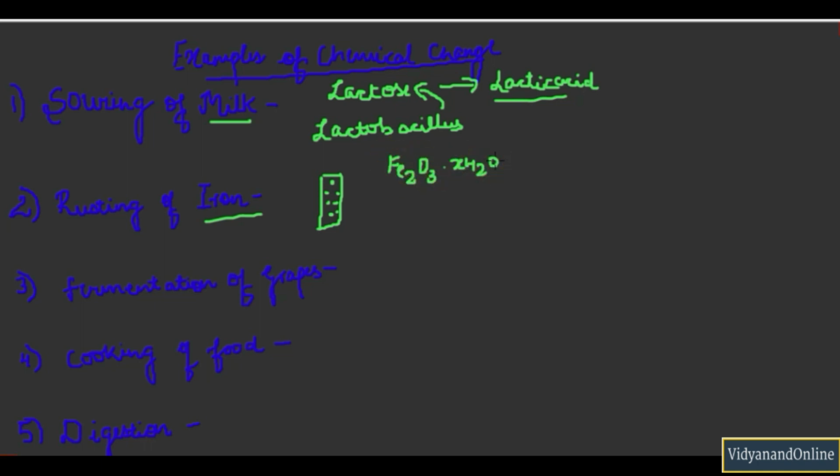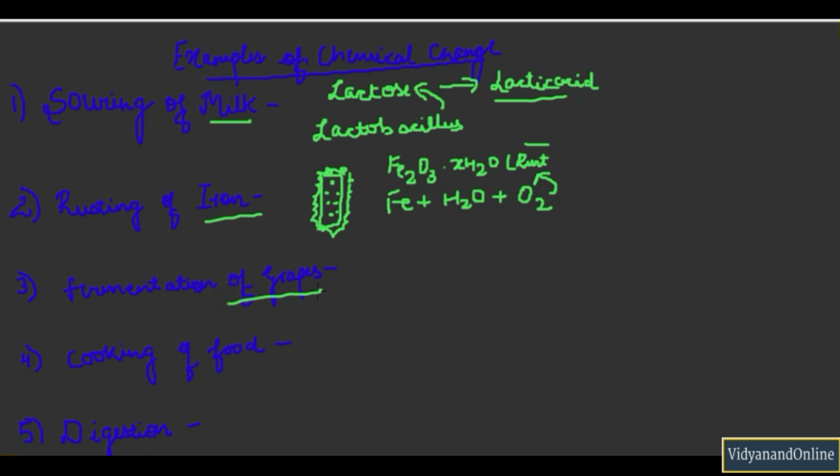This is called rust, which is orange in color. So this pure iron gets covered with rust here. Iron reacts with water present in the air and the oxygen present in the air and forms rust. The property of rust is different to the property of the pure iron, and that is why we can say that a chemical change has occurred.